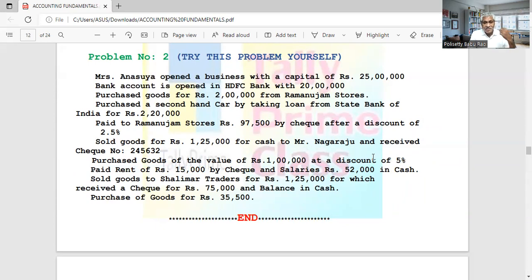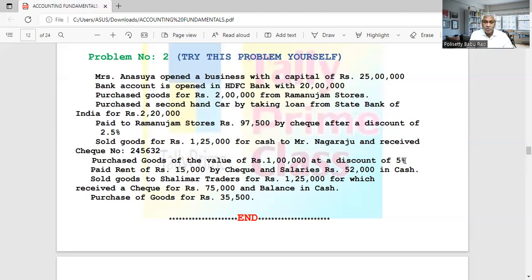So 5,000 rupees is discount at the time of purchase itself. In such a case, the balance 95,000 only we have to take as purchase or sale. That discount is called trade discount. To encourage customers to buy more and more, we will give discount. We say reduction sale, dhamaka sale. This is the thing. Okay.